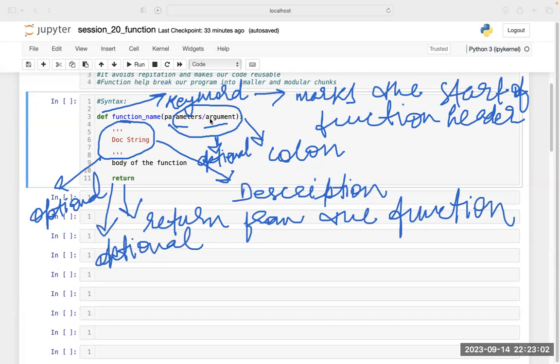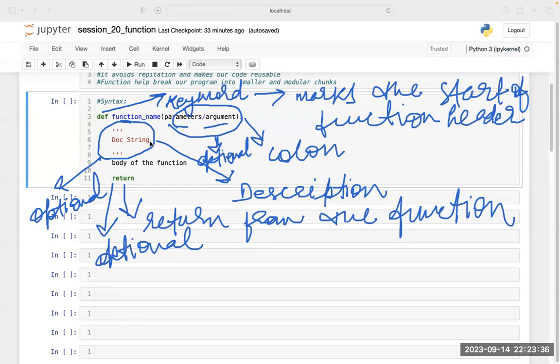This parameter or argument is optional. This docstring that you are writing is optional. And this return is also optional. These three things are optional, which means depending upon the situation, you can either write it or leave it. Is it fine?